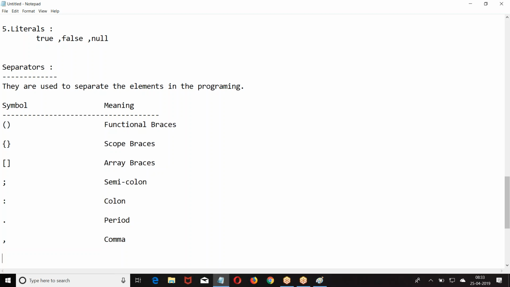They are used to separate the elements. These are called separators. They are used to separate the elements in programming.